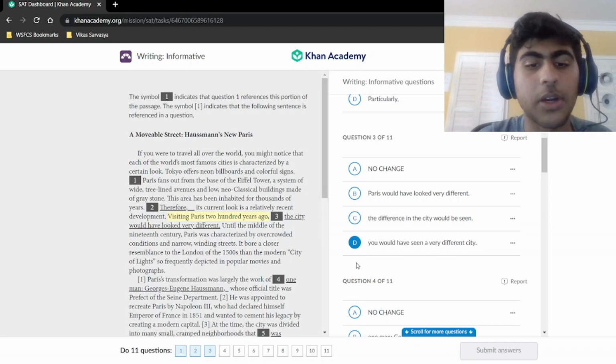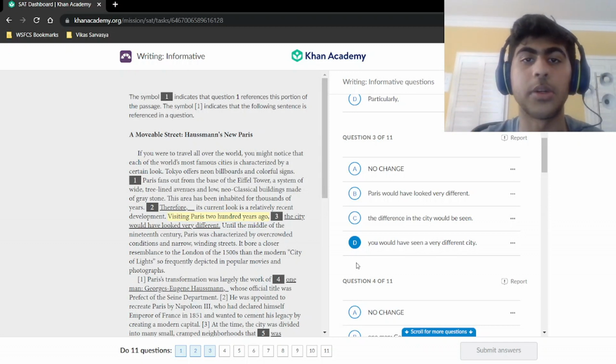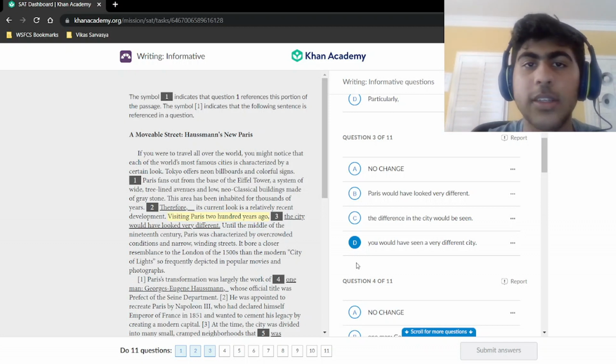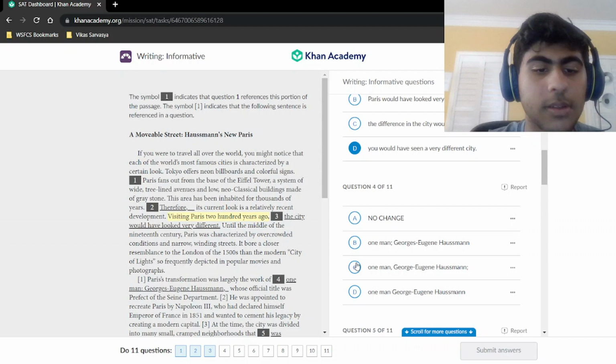So for those, like for answer choice A, the city is the one doing the visiting Paris 200 years ago. It doesn't make any sense. In choice B, Paris is the one doing the visiting. And in answer choice C, the difference in the city is visiting the Paris. And that makes no sense. You are the one visiting Paris, so you has to be the first word, so that it's modifying the right thing. So let's move on to our next question.